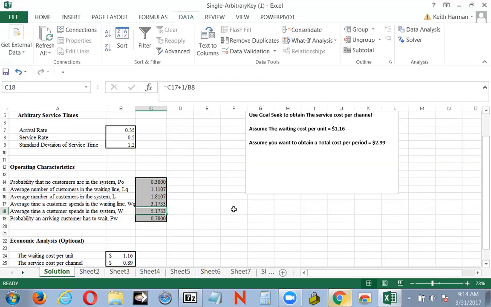Remember, the system is comprised of 2 time periods: the time that the person or the unit is waiting, and then the time that the person is being served or being taken care of, or the unit is being serviced, or whatever we're working with.